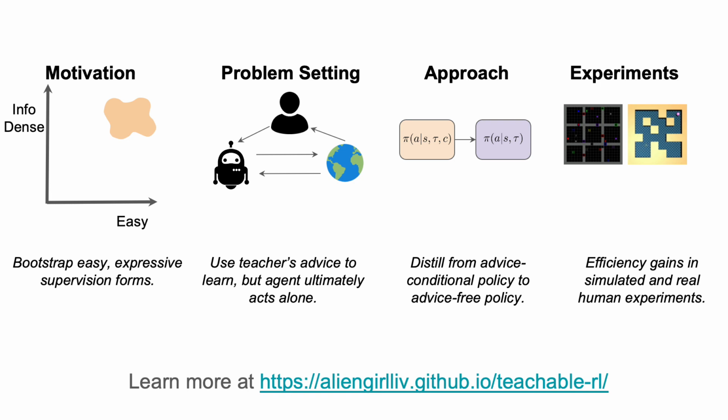To recap, our paper takes one step closer to our vision of supervising agents with the same rich communication available to humans. We aim to solve this CAMDP problem by first learning a set of advice-conditional policies and distilling them into an advice-free policy. Our method reduces supervision costs in both simulated and real human experiments.